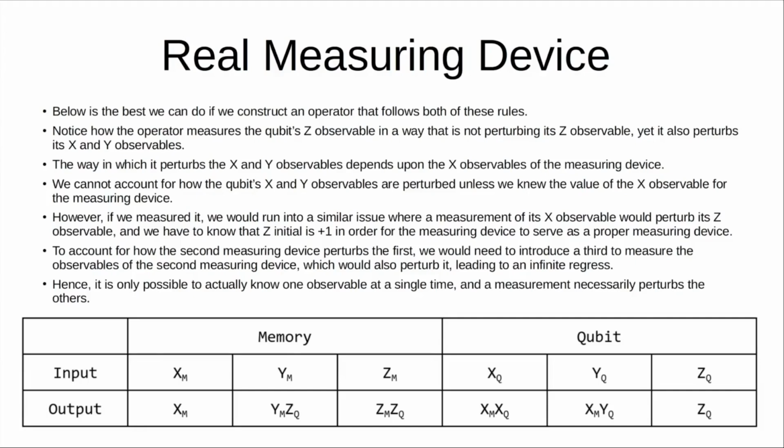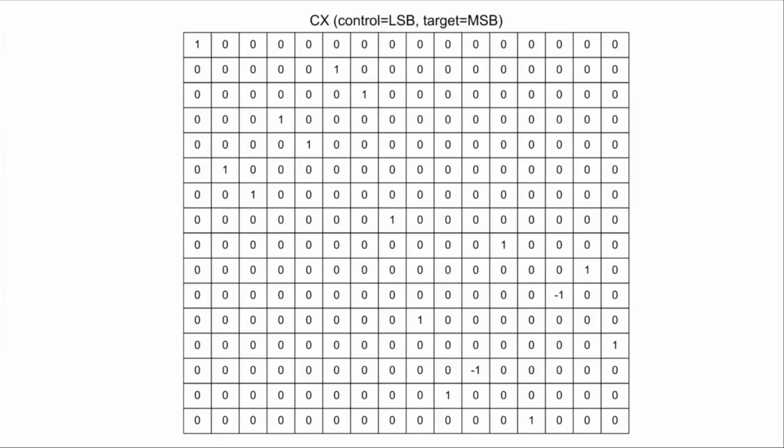Because each measurement of one of its values always perturbs the other values in a way that depends upon the measurement result's values that we also can't know, because if we try to know them, we end up in this infinite regress. So we can only ever know one of its values at a time, and when we learn that value, we also have to keep in mind that we always perturb its other values in a way that's unpredictable. So here's what this operator that we've been talking about actually looks like.